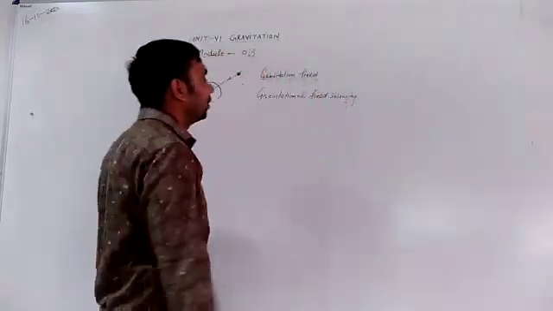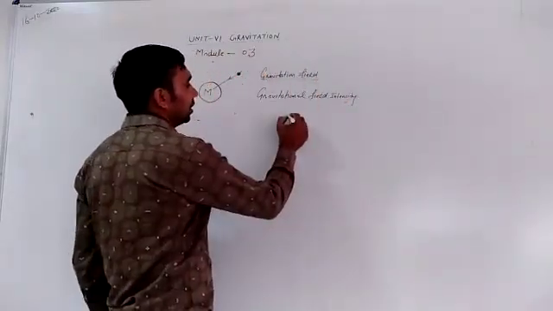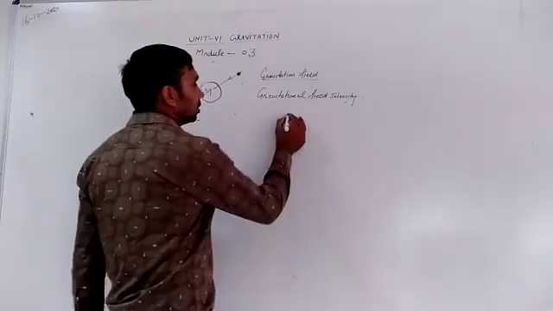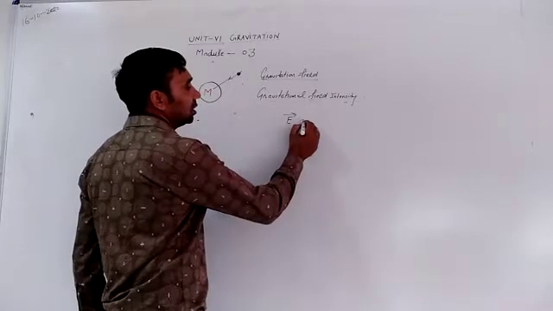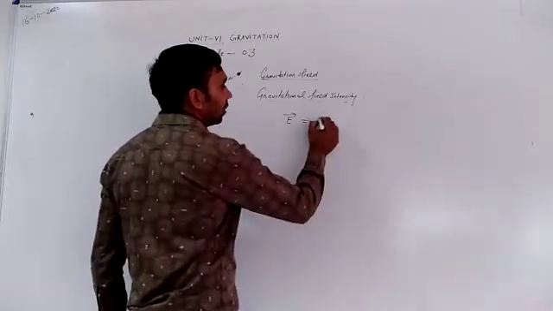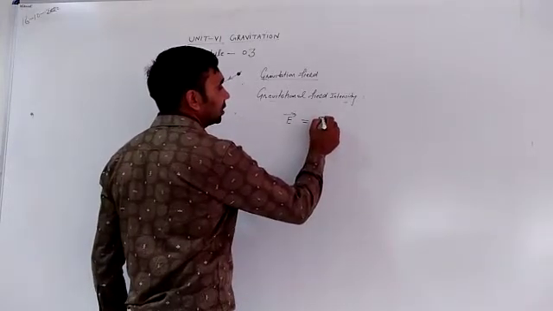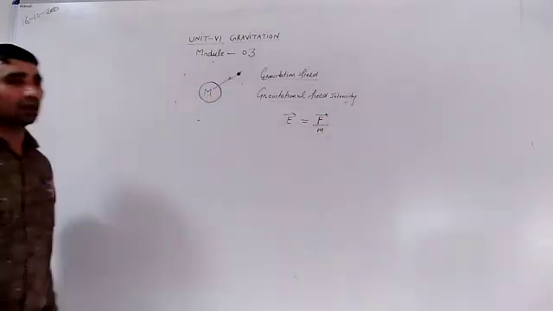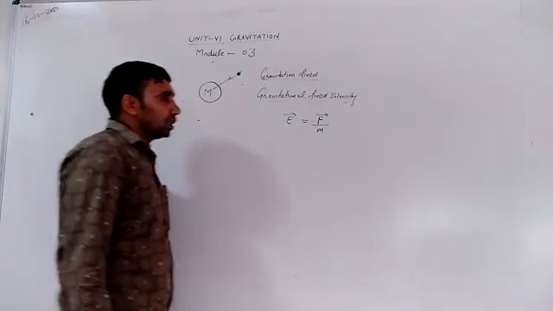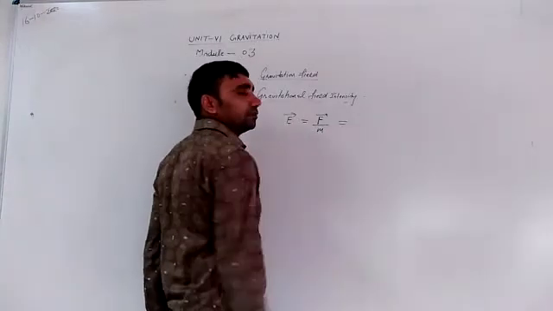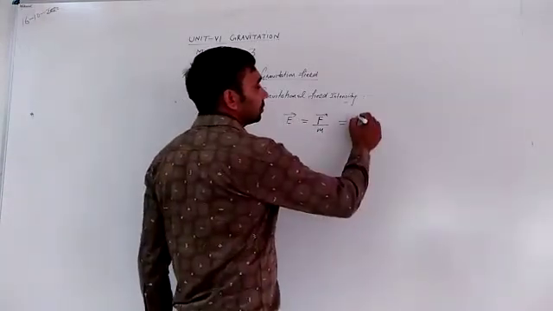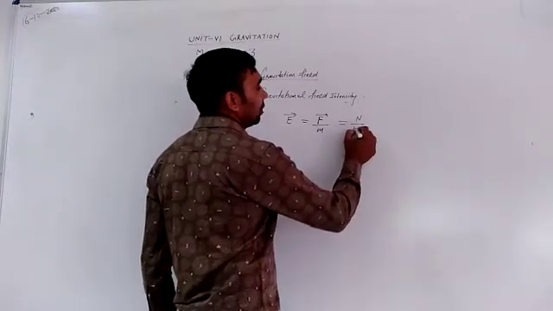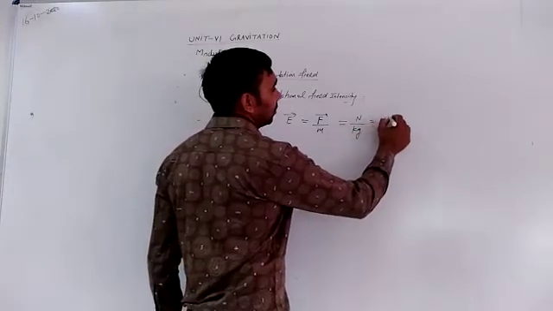So, gravitational field intensity can be represented as capital E, which is equal to the force exerted between two bodies divided by the mass of the body. Unit of gravitational field intensity: unit of force is Newton, unit of mass is kilogram, so Newton per kilogram.